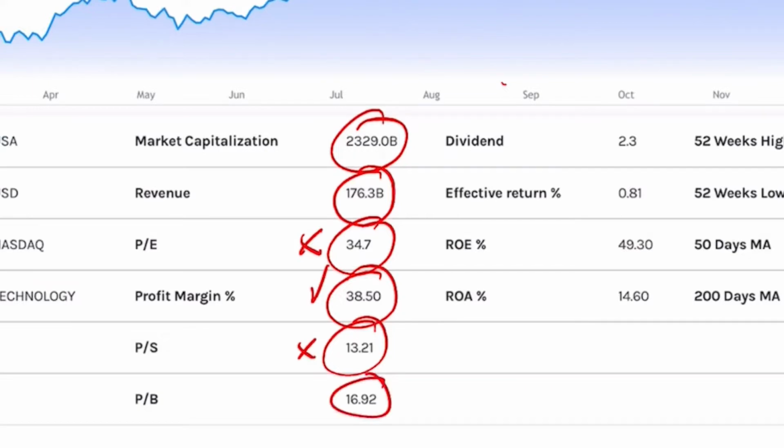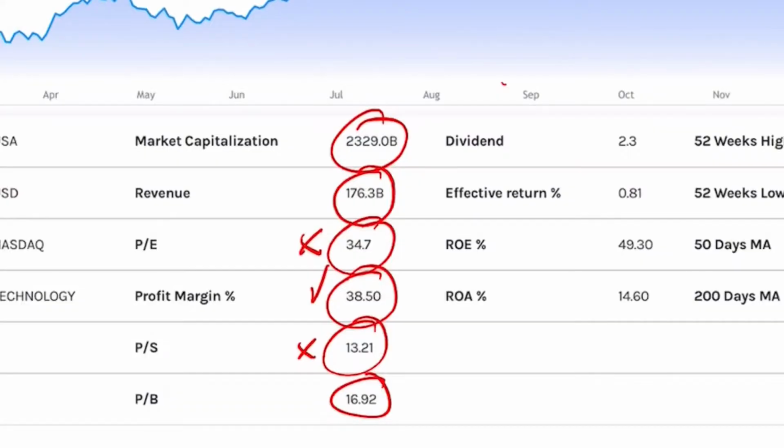Price to book value at 16.9. Normally, I like companies with a price to book value of maximum 3. So having 16.9, that is just way too high. So that is a no for me. Now, if we were to summarize, PE ratio too high, price to sales ratio is too high, and the price to book value is too high. So that tells me that Microsoft at its current state is overvalued.